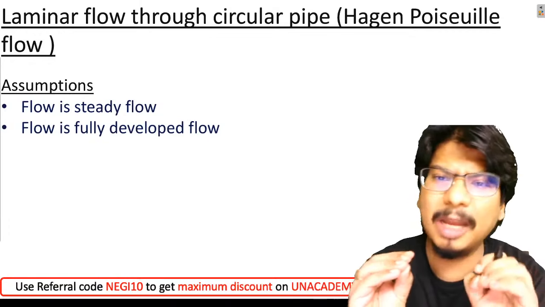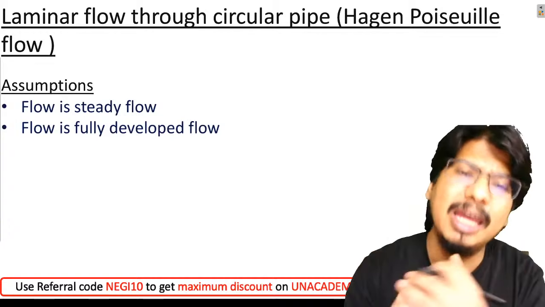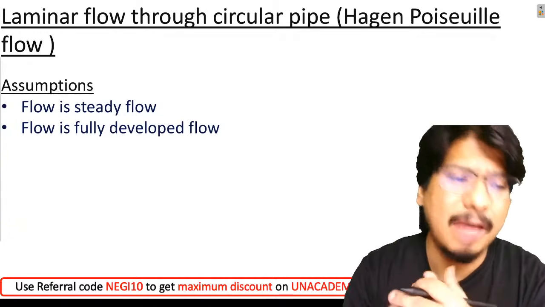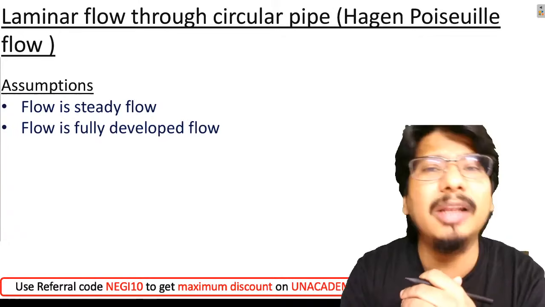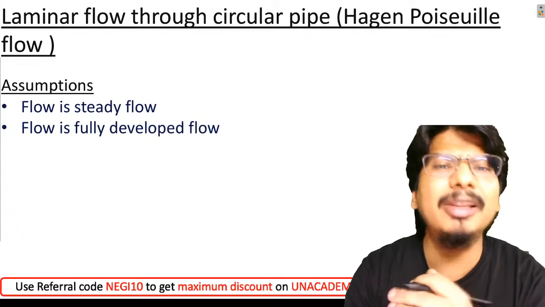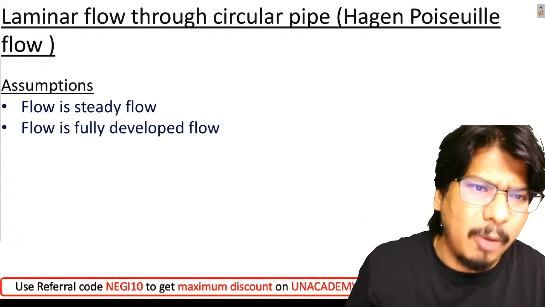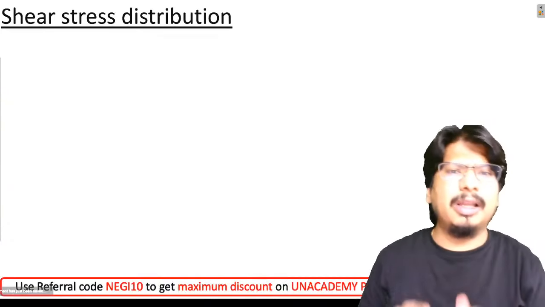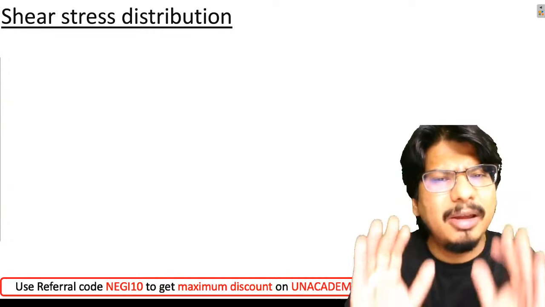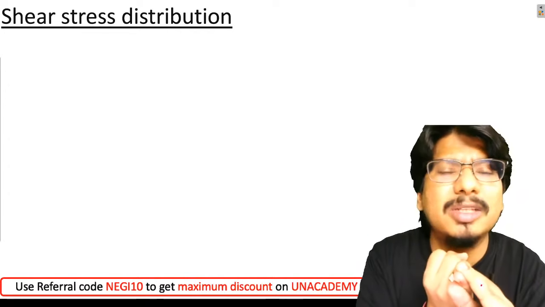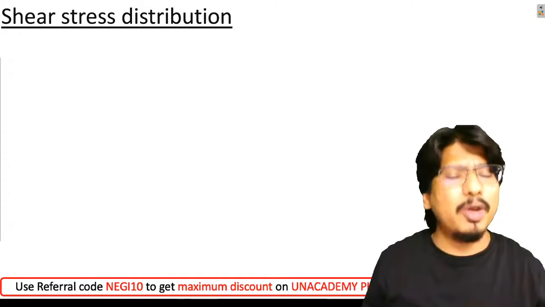Remember, what is Hagen-Poiseuille flow? Whenever we are having the laminar flow through circular pipe and we assume the flow is steady and fully developed, we will be having the Hagen-Poiseuille flow. Now let us go to the derivation. My aim today is to see how the shear stress will be varying when I am having Hagen-Poiseuille flow.